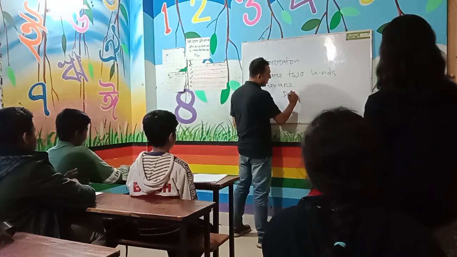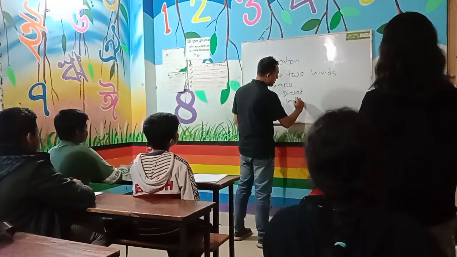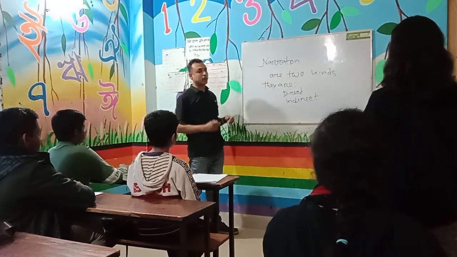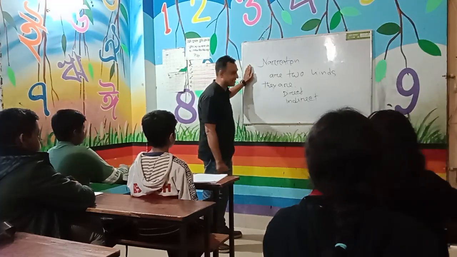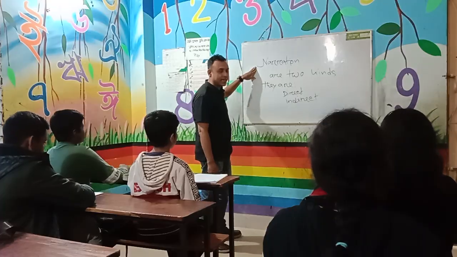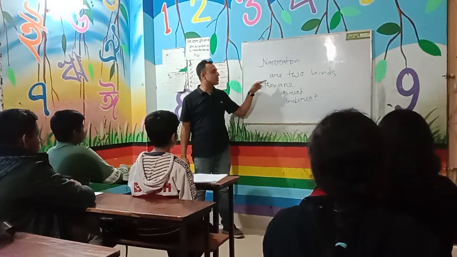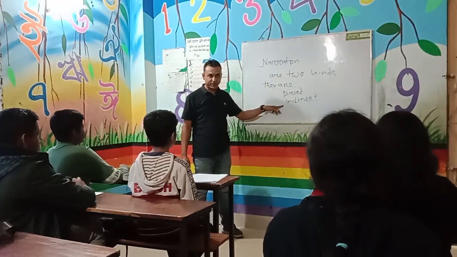So we have already learned about narration. What is called narration? Narration is an act of telling a story, and narrations are two kinds: direct and indirect.